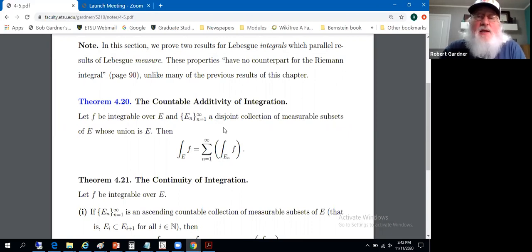Countable additivity, given this summation, this series, if you like, right here: what we've done is taken set E and written it as a countable disjoint union of measurable sets. And to integrate over E is to integrate over each of those constituent sets and then sum them up. So countable sum, additivity, countable additivity. And the big hypothesis that will make it work is f is integrable. We'll apply the Lebesgue Dominated Convergence Theorem from the previous section to this. So let's look at a proof.